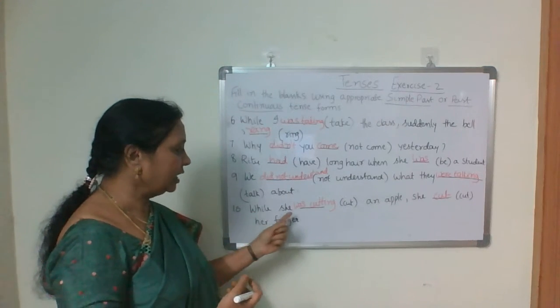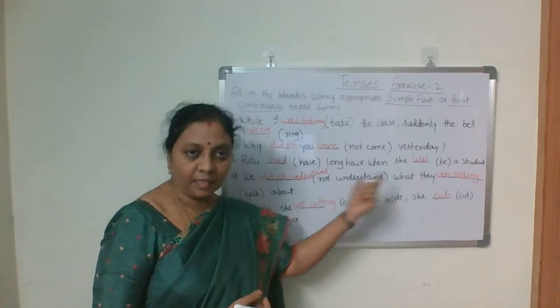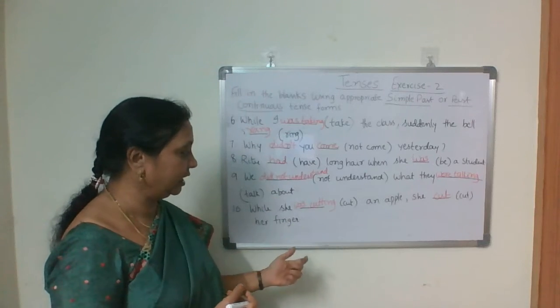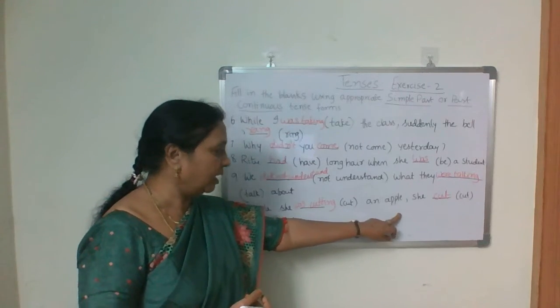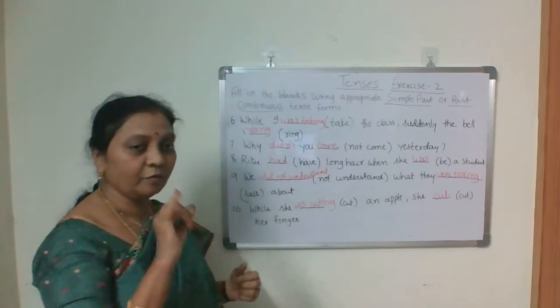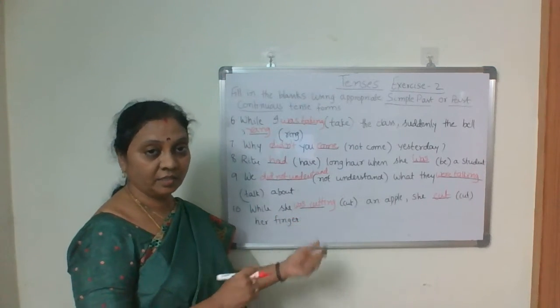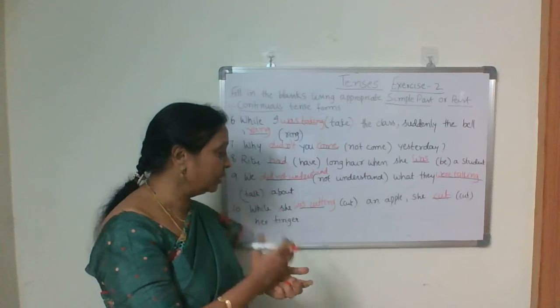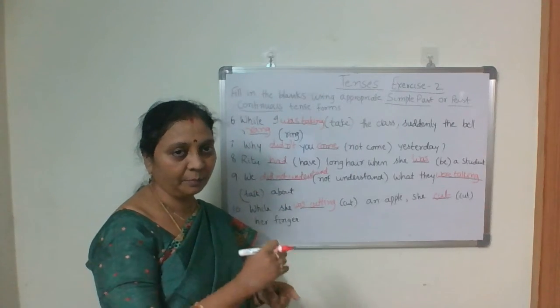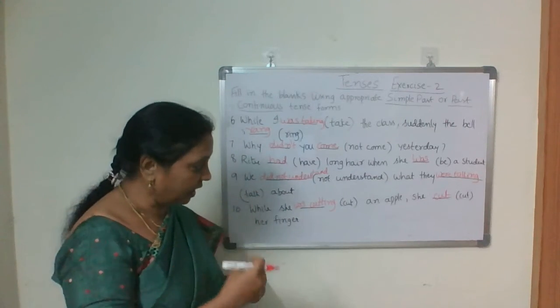The last one: while she cut and cut, in both blanks only cut is given. While she cut an apple, she cut her finger. So which was the long action or continuous action? Cutting. While she was cutting an apple, what happened? She cut her finger.